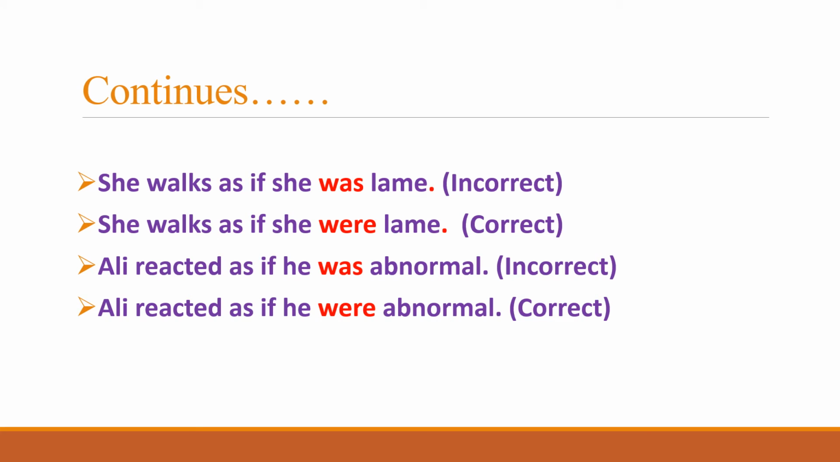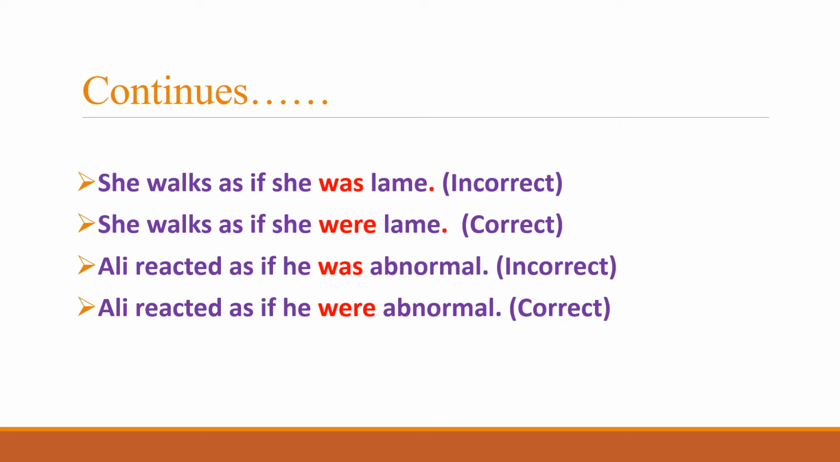Similarly, example number two for this rule is she walks as if she was lame. In this sentence, too, you can see that she walks as if has been used there, and the mistake is of using was after that. That is the incorrect expression. Why? Because was cannot be placed after as if. So the mistake is the wrong use of was. What is the correction for that? It is to replace was with were. So the correct sentence is she walks as if she were lame.